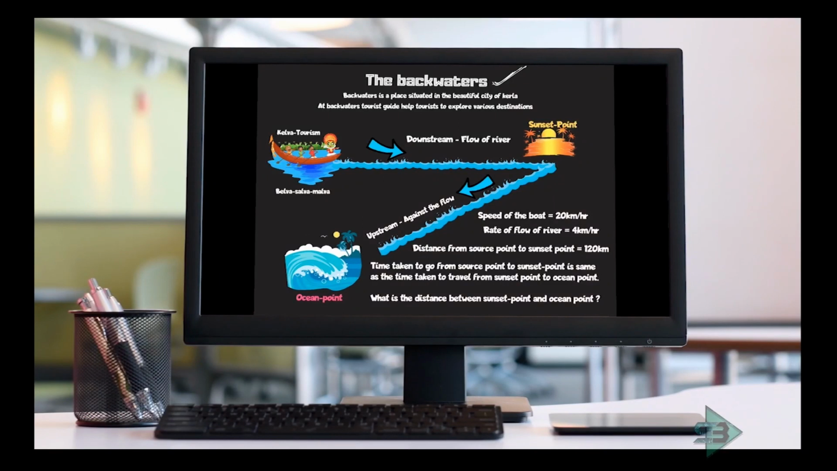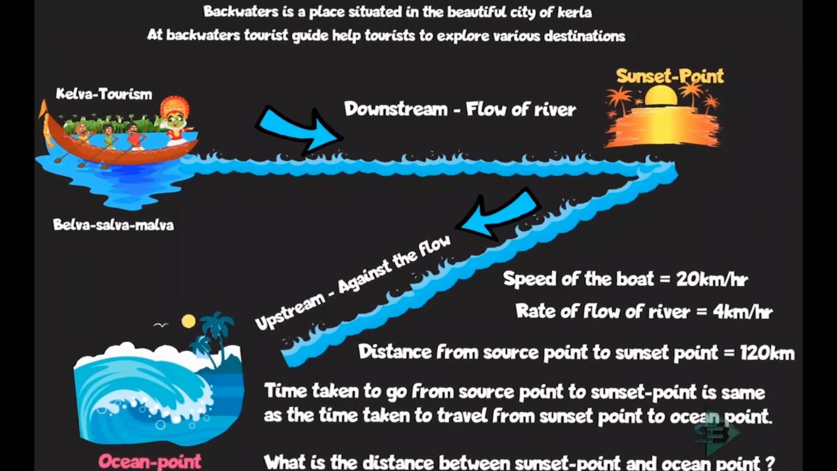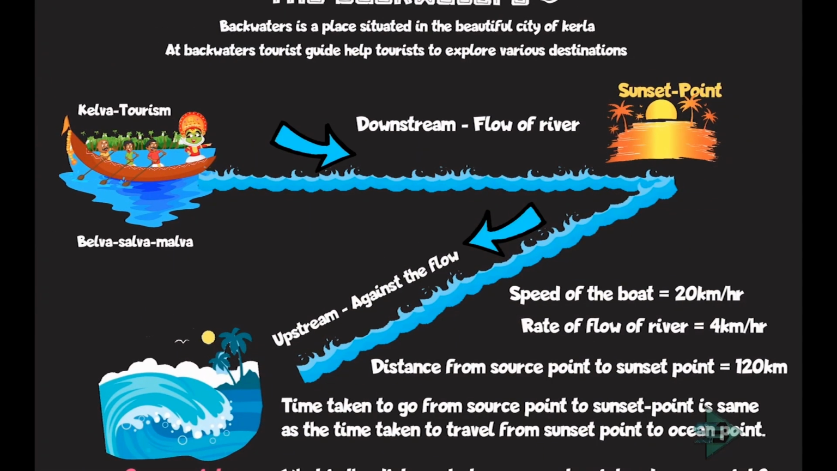We start with backwaters. So we understand boats and streams by the story of backwaters. Now, what is backwaters? It's a place situated in the beautiful city of Kerala. At backwaters, tourist guides help tourists to explore various destinations. Now here we are talking about Kelva Tourism, which is owned by Belva, Salva and Malwa. So what is Kelva Tourism doing? They are taking tourists to the various destination points at backwaters.